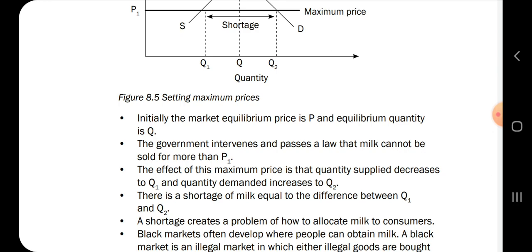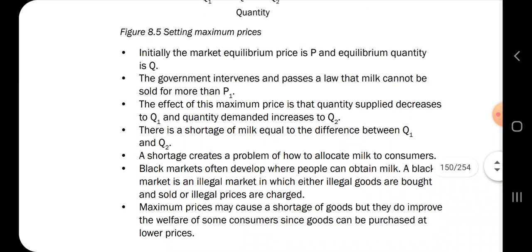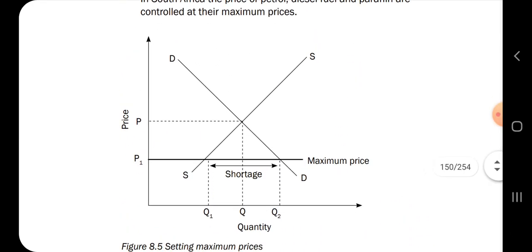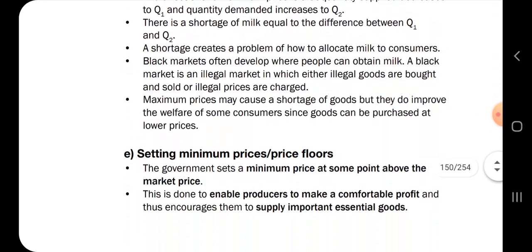Because it's cheaper, there is a shortage of milk equal to the difference between Q1 and Q2. And then a shortage creates a problem of how to allocate milk to consumers. And black markets often develop where people cannot obtain milk. Someone will start manufacturing milk at their back door because now milk cannot be sold above this price, because the government has said so. Okay, it's so windy outside.